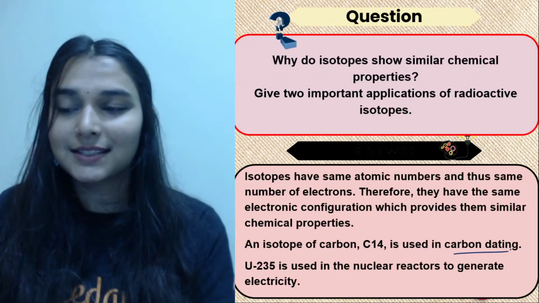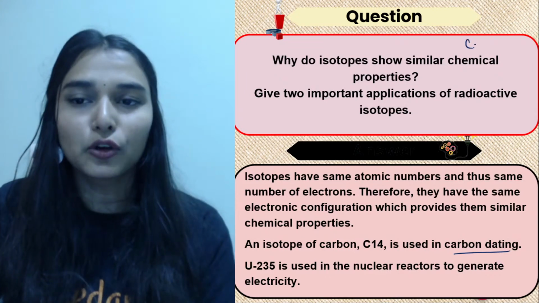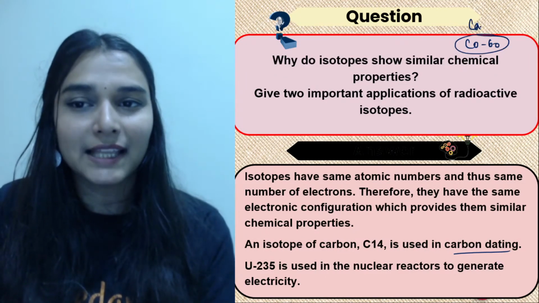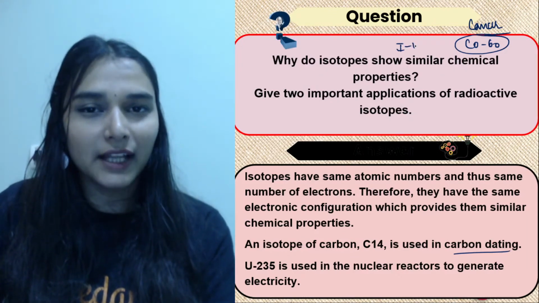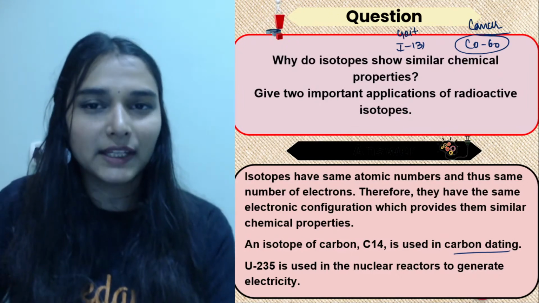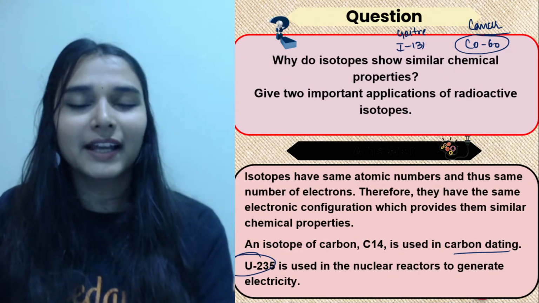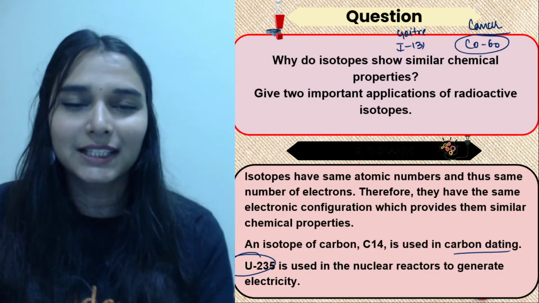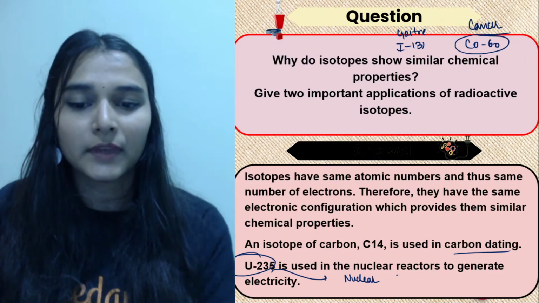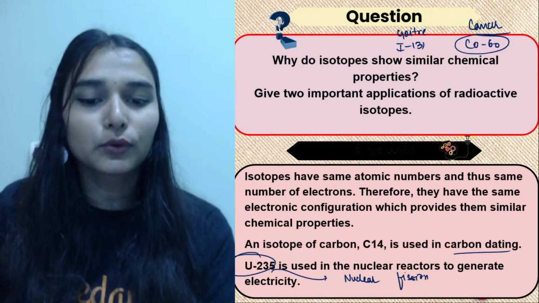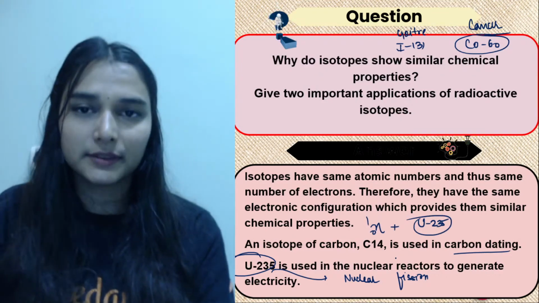The one that you can take is carbon dating, है ना, to determine the age of the fossils. इसके अलावा you can take cobalt 60 that is used in treatment of cancer. Cancer treatment में we use cobalt 60. You are having iodine 131 that is used in the goiter treatment, है ना, जब thyroid से होता है. Uranium 235 can be used as a fuel in the nuclear reactors, है ना. कौन सा reaction use करते हैं? Nuclear fission reaction is used there. So what do they do there? They take uranium 235 and bombard it with free neutrons.